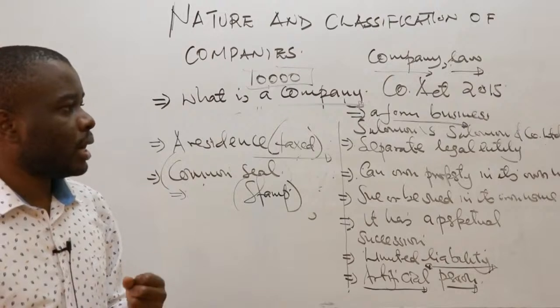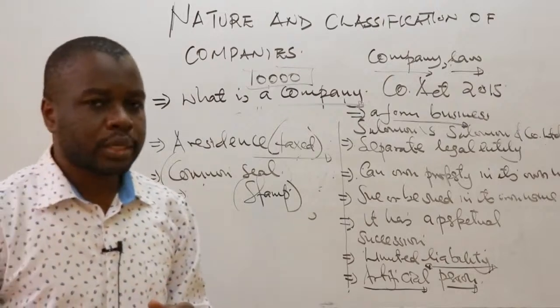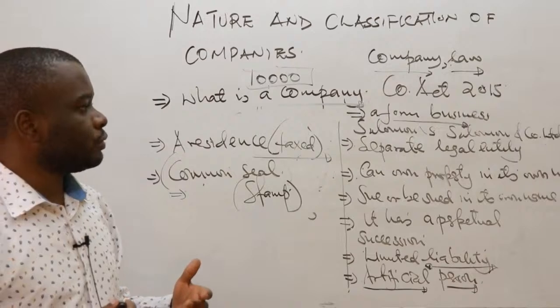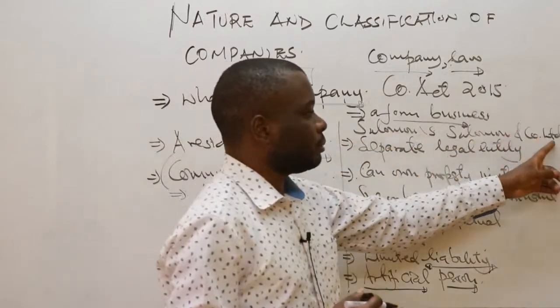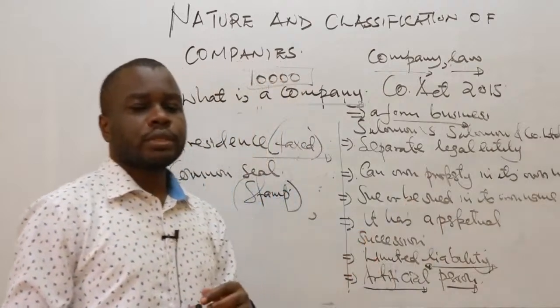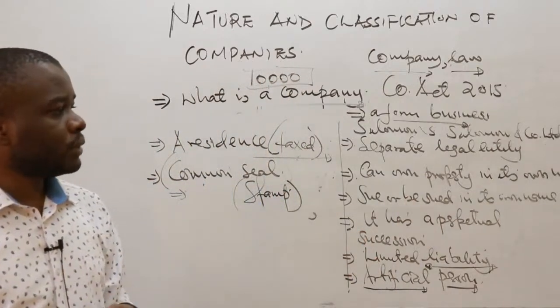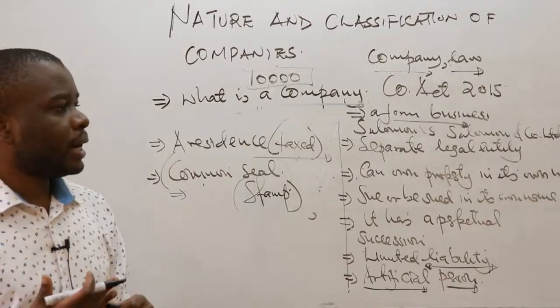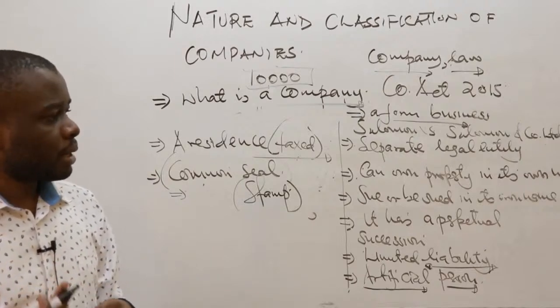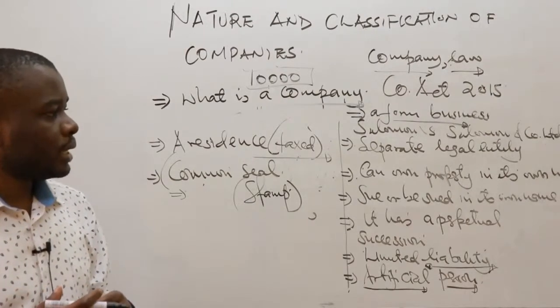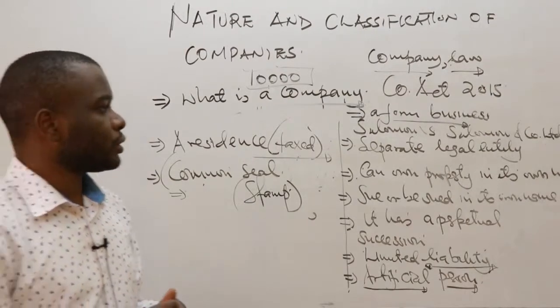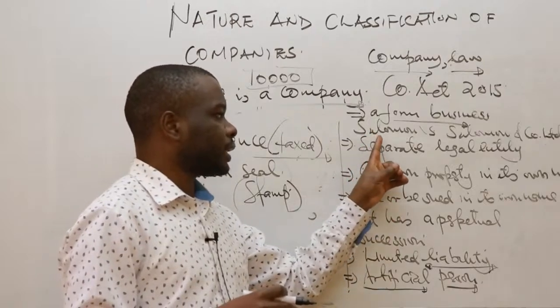In our study, we make references to what are known as case laws. For example, what you just made reference to, Salomon versus Salomon and Company Limited, is a case law. A case law is a ruling that was made by a judge a long time ago that has set a precedent, and any person who wants to can make a reference to that particular ruling.